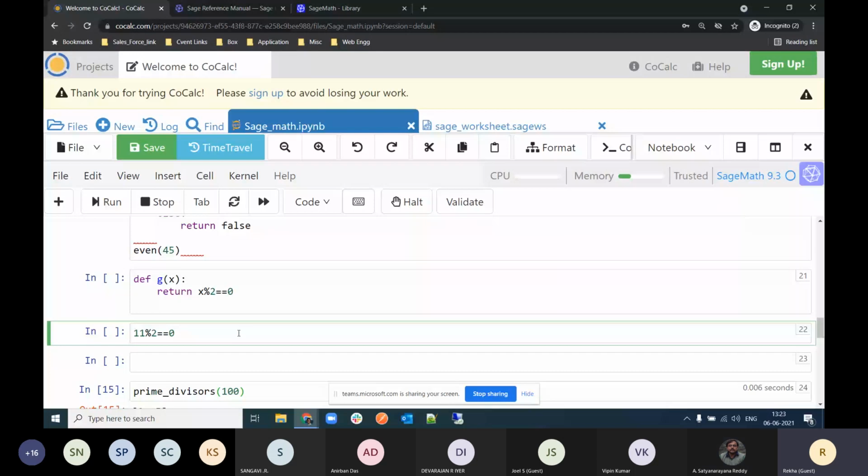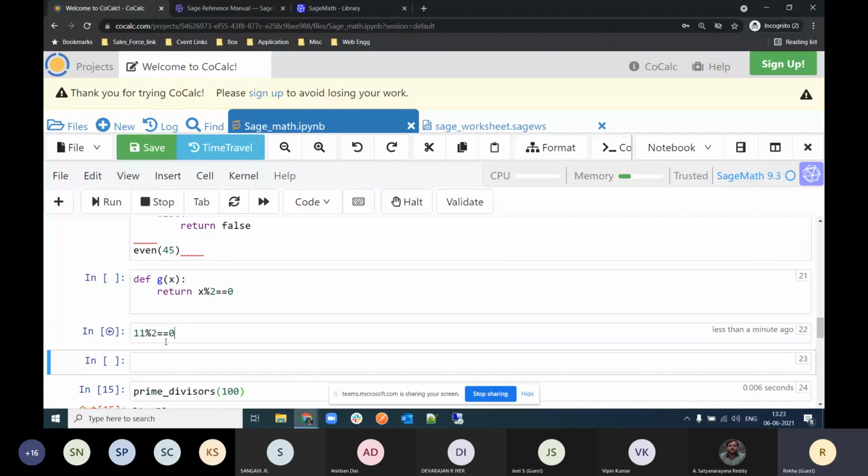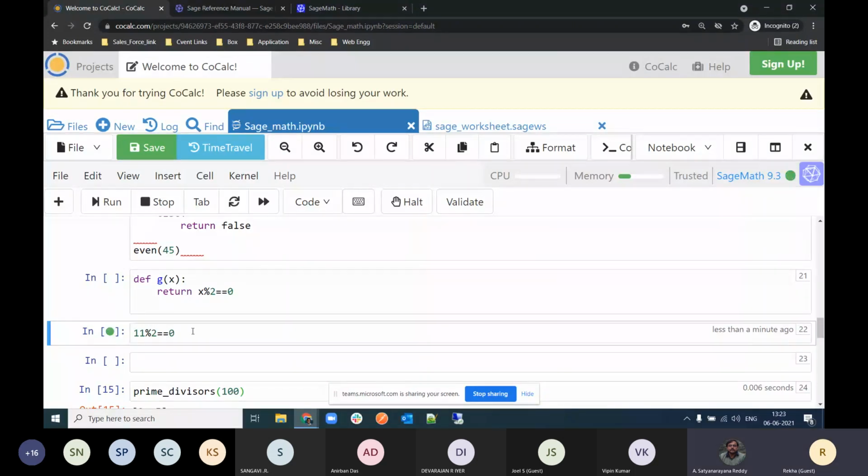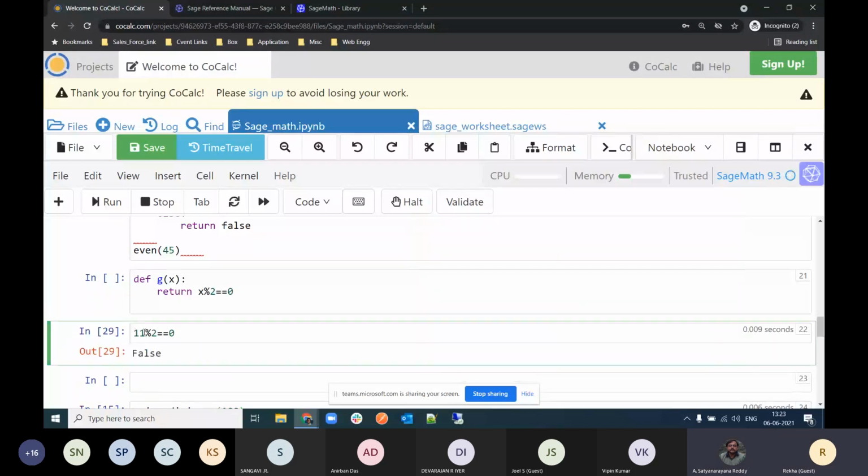Can anyone guess? Yeah, maybe false. Right. It returns a Boolean value, true or false, because it's an operator. Now if you type 10 modulo 2, it will give true, right? Yes, sir.